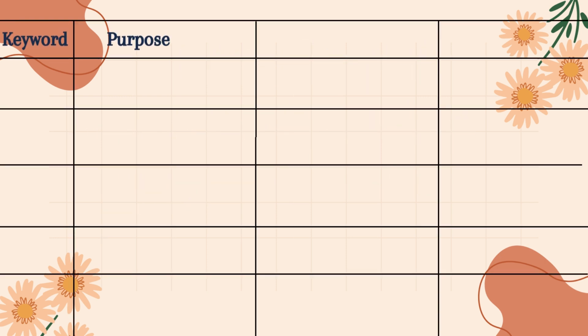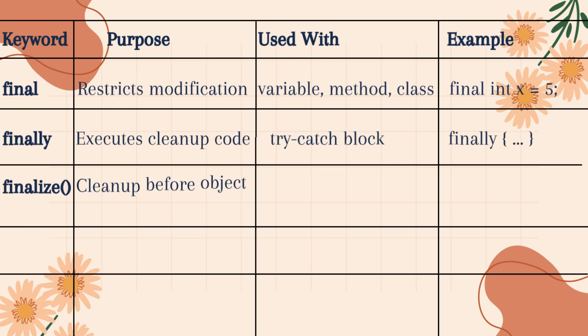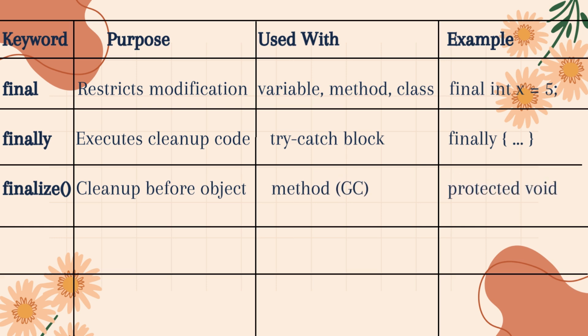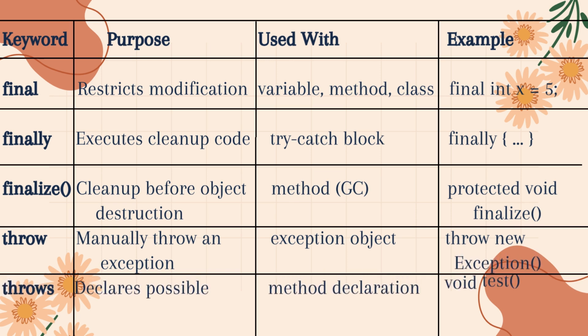Let's quickly understand the difference between these important Java keywords, final, finally, finalize, throw, and throws, in a simple way. 1. Final, used to restrict modification. It can be applied to variables, methods, or classes. Example, final int x = 5; once assigned, it can't be changed. 2. Finally, used inside a try-catch block to execute cleanup code, like closing files or database connections. Example, finally, this block always runs, even if an exception occurs.